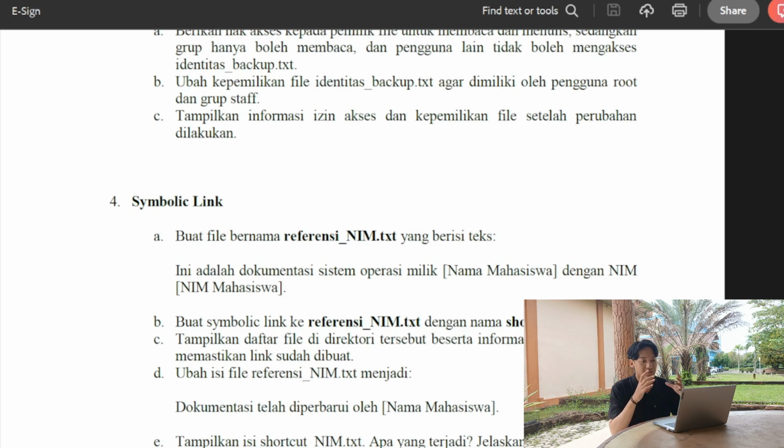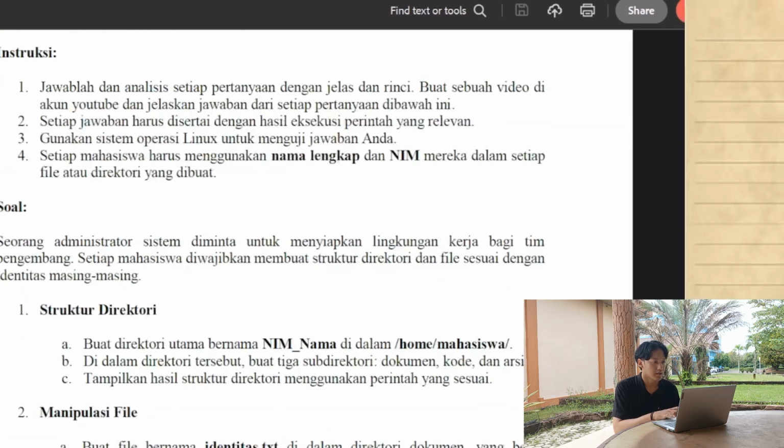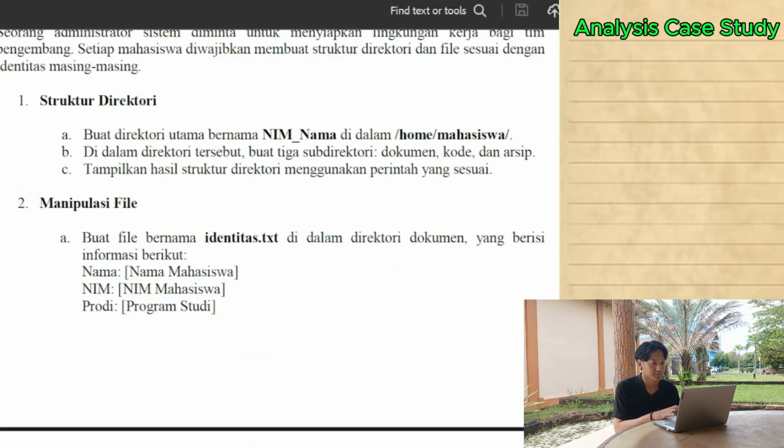Okay, before entering the control panel, I want to analyze the case and create a rough outline. In the first task, I am asked to create a directory named with my name or student ID inside the home/mahasiswa directory. Then I need to create 3 subdirectories: first document, second code, and third archive.